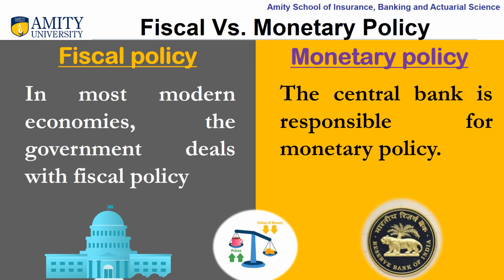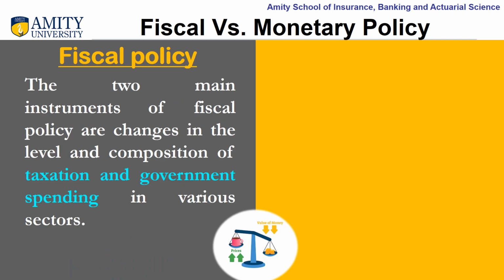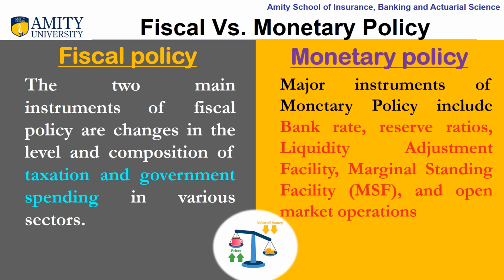In India, we have the Reserve Bank of India, which looks after the monetary policy in our country. The two main instruments of fiscal policy are changes in the level and composition of taxation and government spending in various sectors. Whereas in the monetary policy, major instruments include bank rate, reserve ratios, liquidity adjustment facility, marginal standing facility, and open market operations.